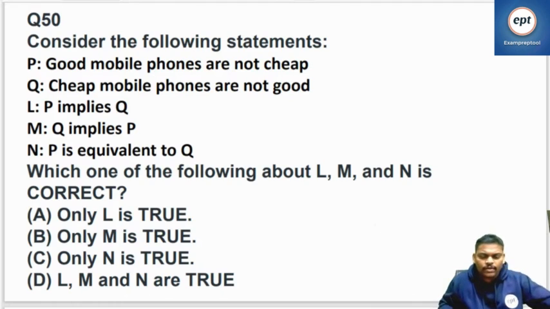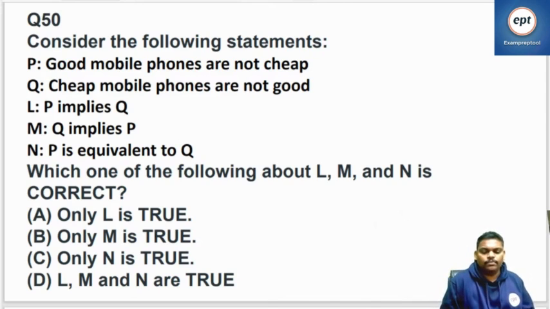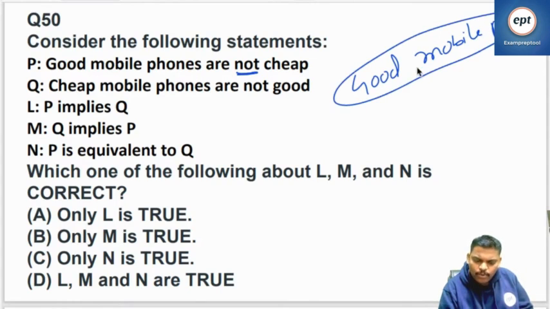Let me ask you one small thing. Good mobile phones are not cheap. So remember, for not, don't give any name. Assume that good mobile phones are not cheap.